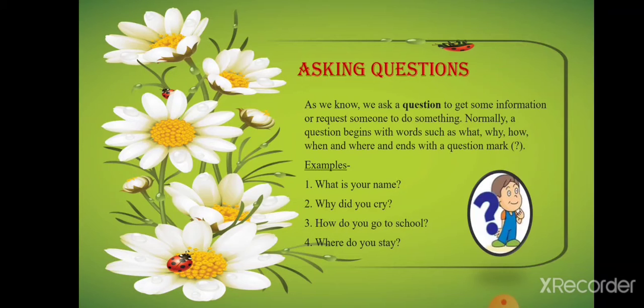As we know, we ask questions to get some information or request someone to do something. Normally, a question begins with a word such as what, why, how, when, and where. These are asking words, we can say, and it ends with a question mark.